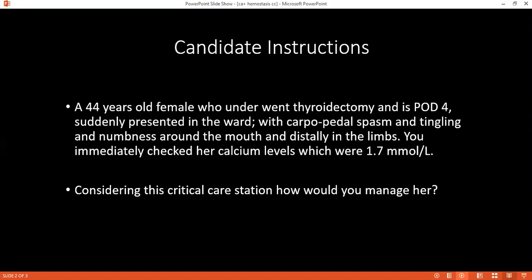Okay, can you mention a few reasons why a patient with parathyroidectomy can have hypocalcemia? Ma'am, in the case of a post thyroidectomy patient, it can be due to ischemia of the parathyroid gland or inadvertent injury to the parathyroid gland, as the parathyroid is embedded in the thyroid gland itself. Very good.